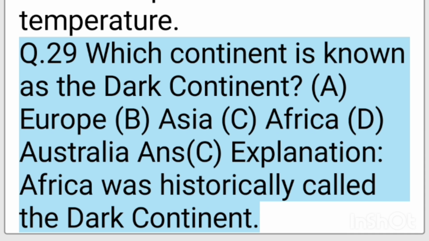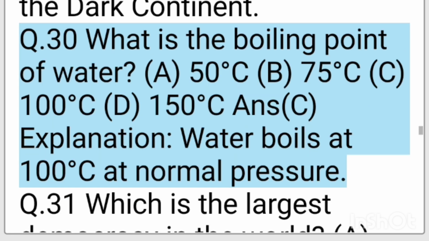A. Europe. B. Asia. C. Africa. D. Australia. Ans. C. Explanation, Africa was historically called the Dark Continent. Q. 30. What is the boiling point of water?